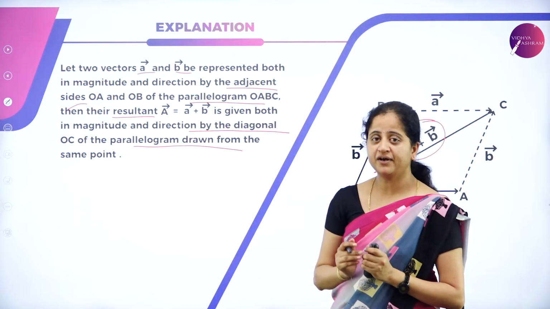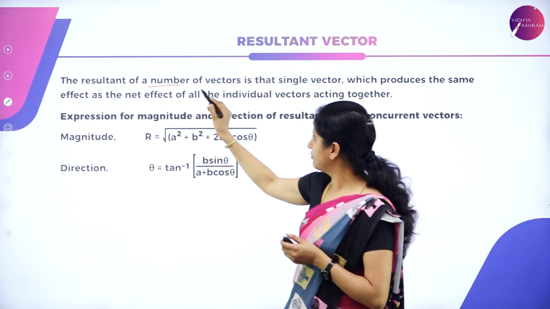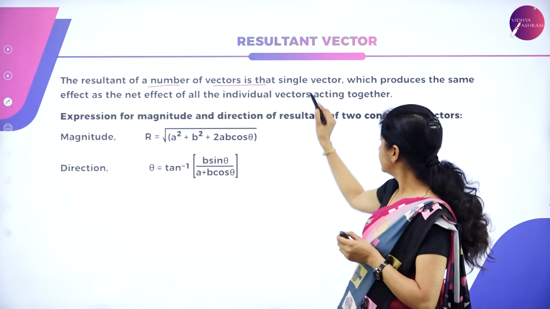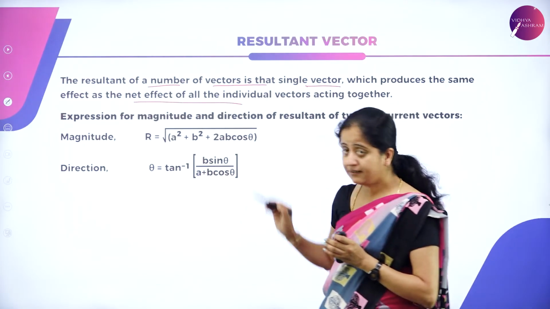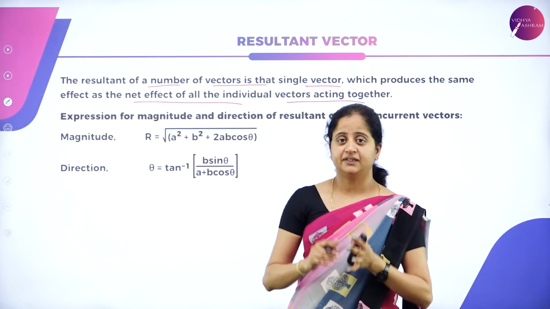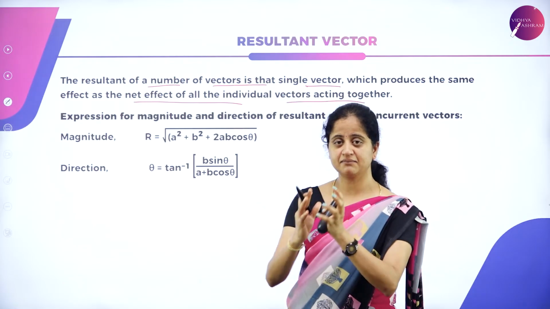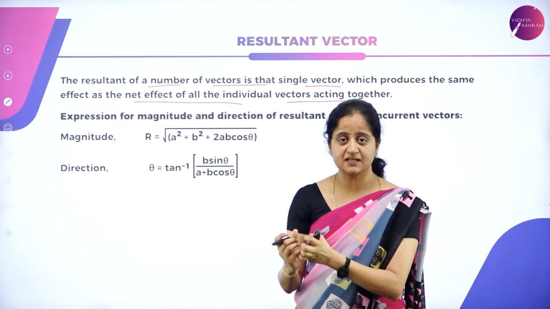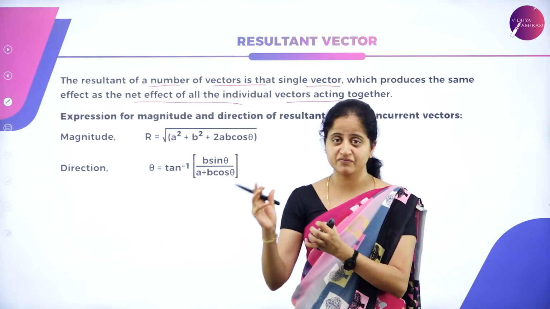Now how do we find this resultant? What is the expression? Let us see. The resultant of a number of vectors is that single vector which produces the same effect as the net effect of all the individual vectors acting together. It is simple to understand. The resultant is nothing but the result. If many vectors act together, some effect is produced.